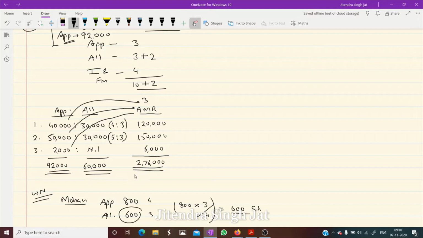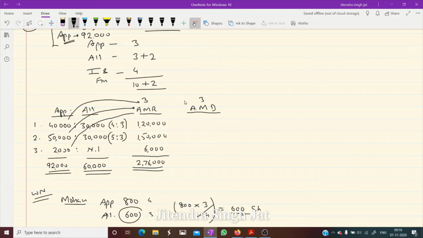Is that clear? 2,76,000 we have received. Now, application money due. AMD, I am writing in short. This is application money due, meaning how much is required. So we calculate from this allotment. So allotment is also 3.